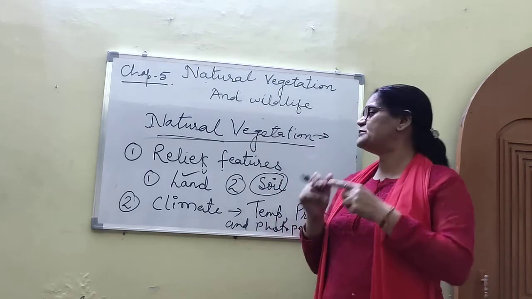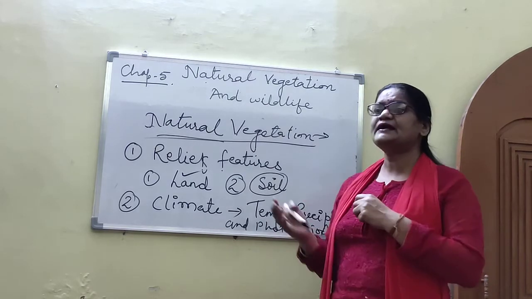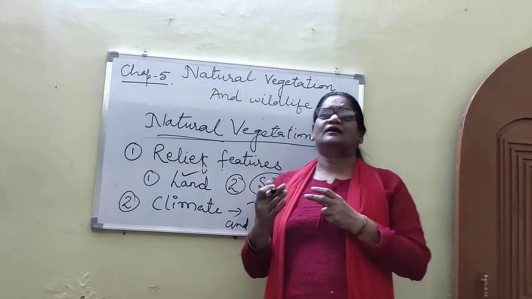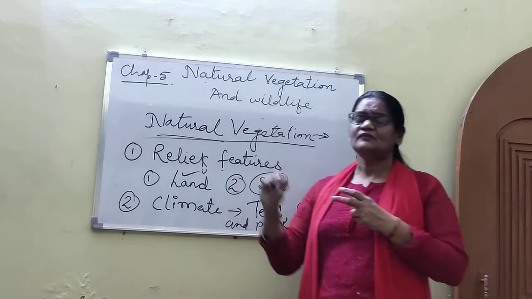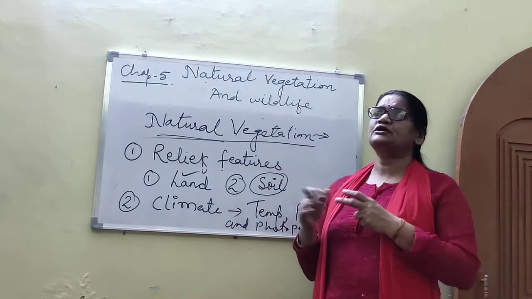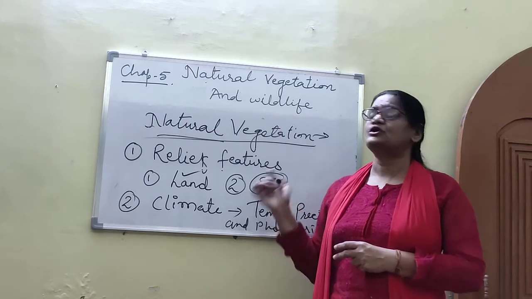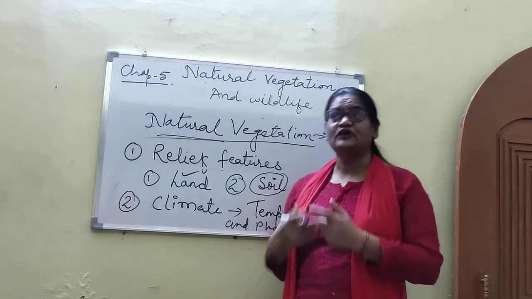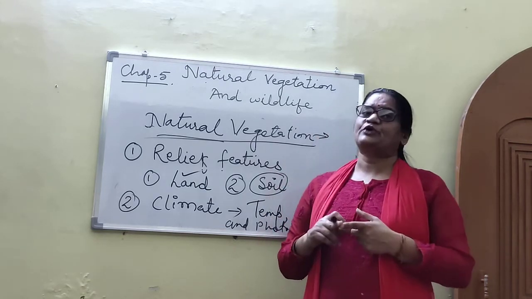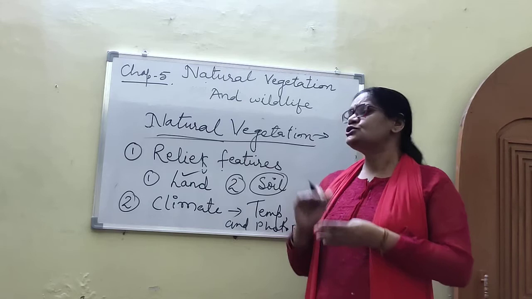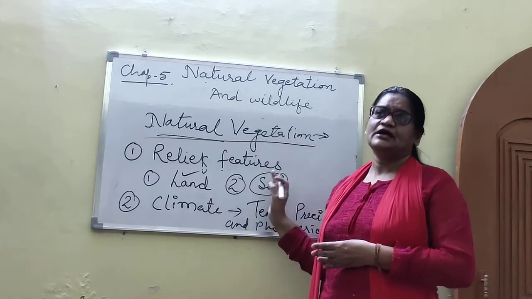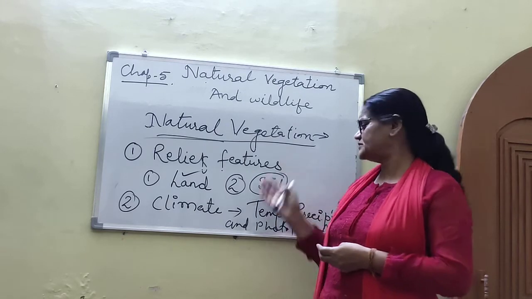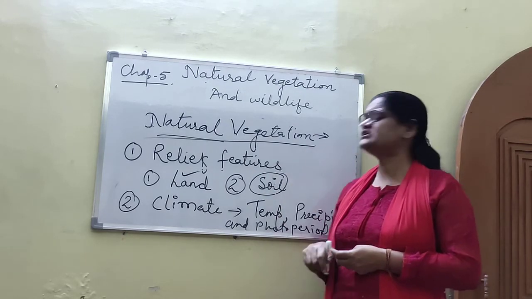That is why Uttar Pradesh is highly cultivated due to this soil. In the Deccan Plateau, laterite soil is found. Laterite soil is not very fertile, so agriculture production is a little bit less. So soil is very important for natural vegetation. It supports the vegetation.